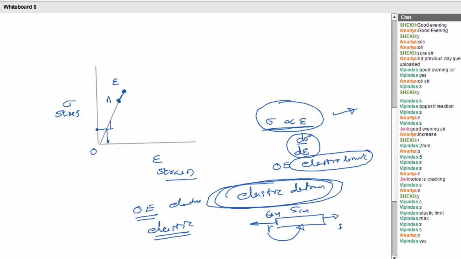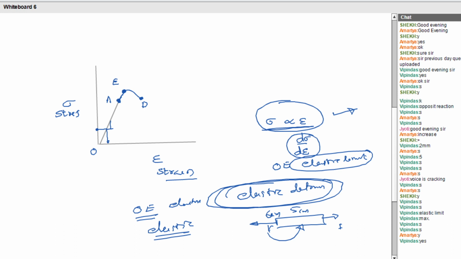Yes, right. Then after that, let's see how the graph is going to follow. The graph is moving like this. That means it is going to enter the plastic deformation region. See, the curve reaches the point D. What speciality do you notice at the point D? What speciality is there for that point D?